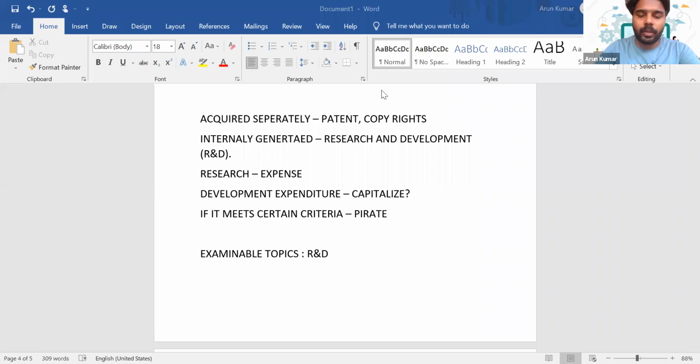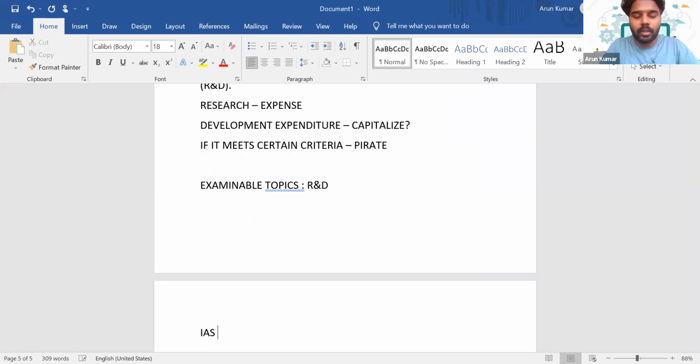Okay, so I'm moving on to the next standard. The next one is IAS 36, which is impairment. After covering these two standards, IAS 16 and IAS 38, we know that sometimes the carrying amount of the asset can be overstated in the books. In that scenario, we do something known as impairment.